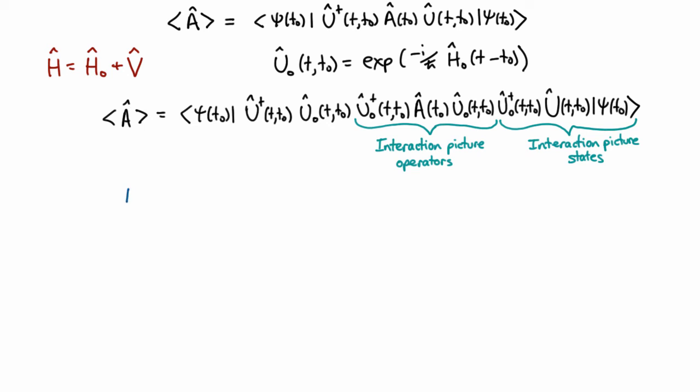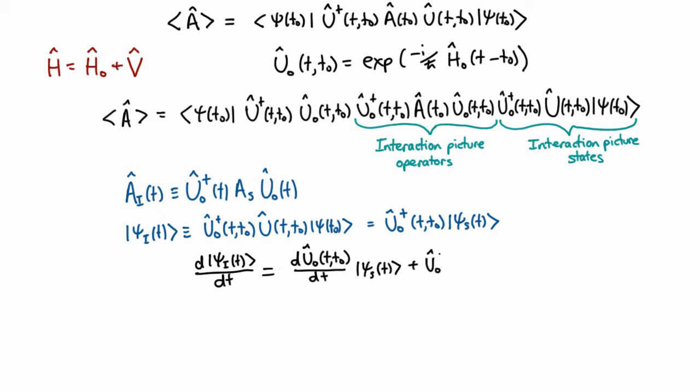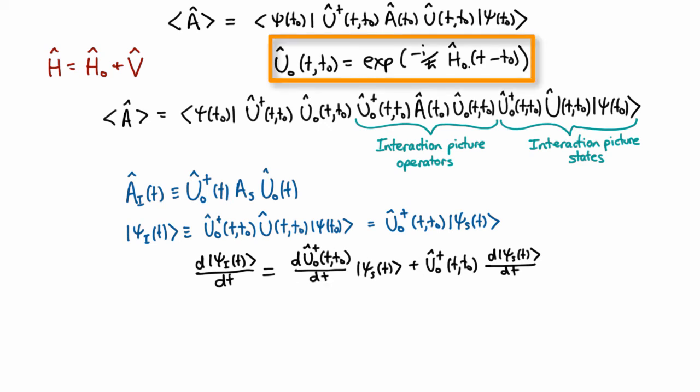So we can define all interaction operators like this, where T naught was just the time where the operators are equal to the Schrödinger operators. So that's a definition. We can also define the states like this, which, because this is just the normal time evolution operator we'd use to define the Schrödinger picture states. Now we can take the derivative of these states with respect to time, and we could actually work out the evolution of time evolution operators from the Schrödinger equation, but you could also do it directly from this exponential.